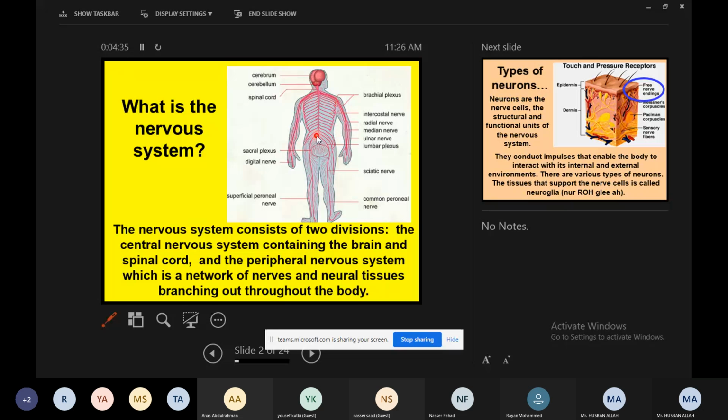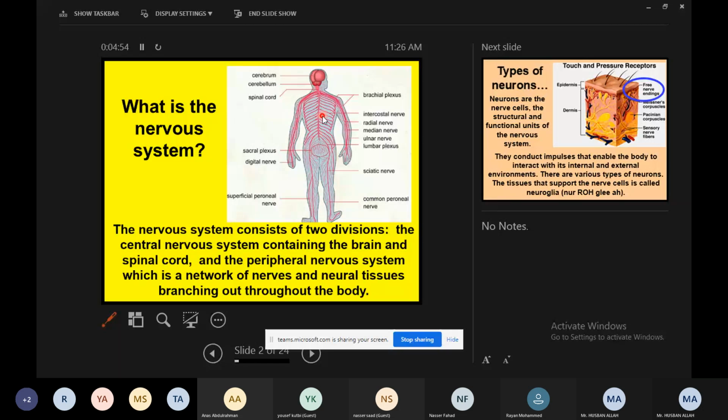So these two consist of what? Central nervous system, which we also call CNS. C, central, nervous, S, system. And PNS, peripheral nervous system.